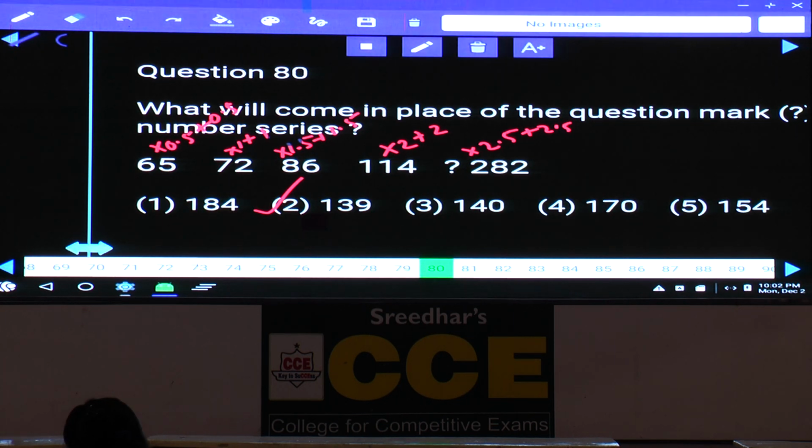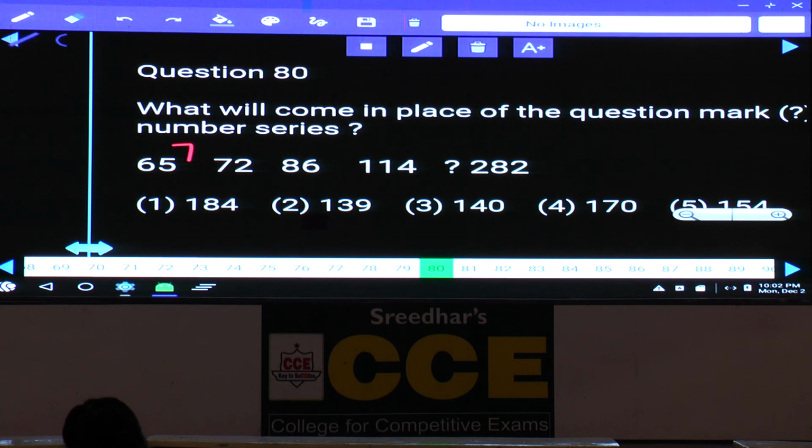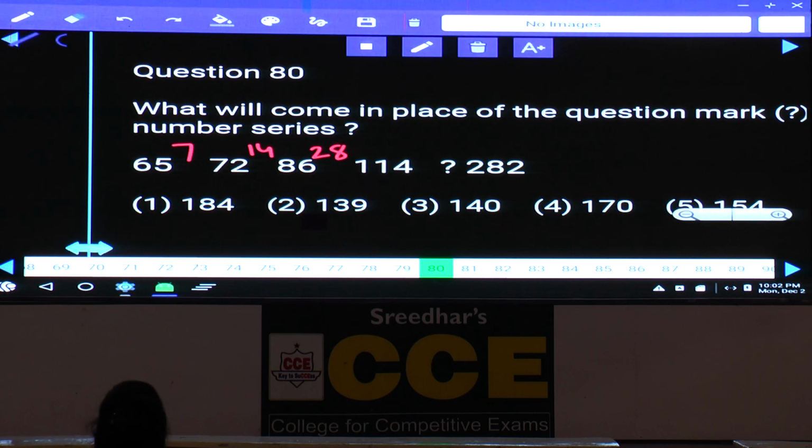Then coming to question number 80. Now you say it is 65 and 72. What is the difference here? The difference between these two numbers is 7. 72 and 86 is 14, and 86 and 114, what is the difference we had? 28. 7, 14: 7 into 2 is 14, 14 into 2 is 28, 28 into 2 is 56. Now 4 plus 6 is 10, isn't it? Now 11 plus 5, 16, and 170, that is choice 4.